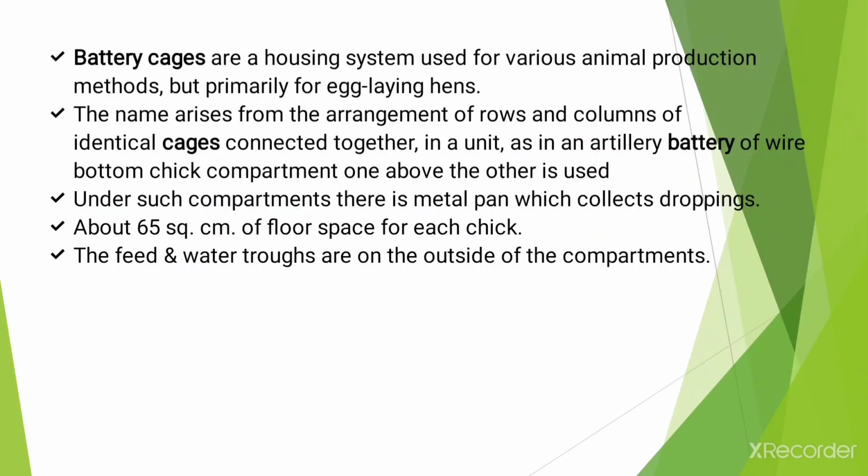Okay, battery cages are the housing system used for various animal production methods, but primarily for egg laying hens. Okay, and the name arises from the arrangement of rows and columns of identical cages connected together in a unit, as in an artillery battery, where a wire bottom and chick compartments one above the other are used.